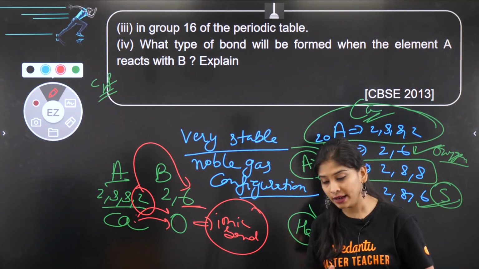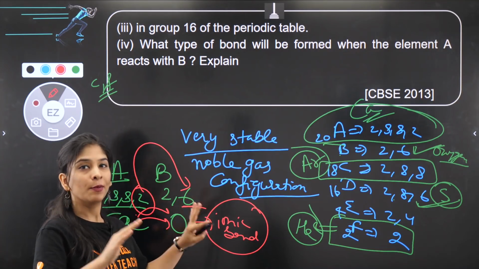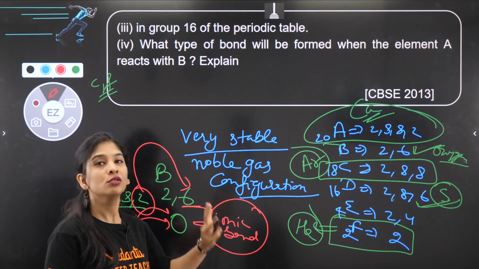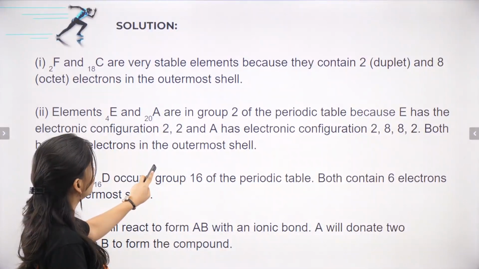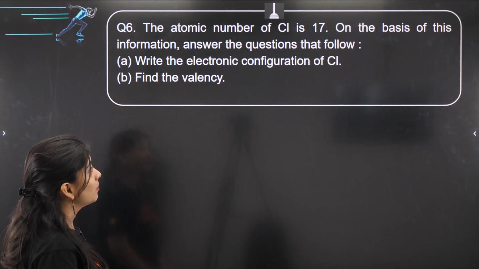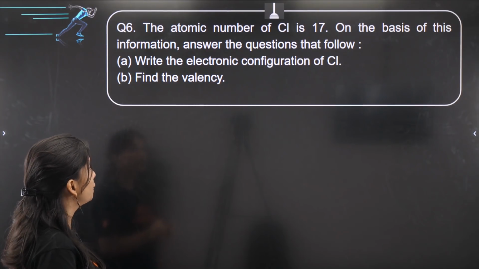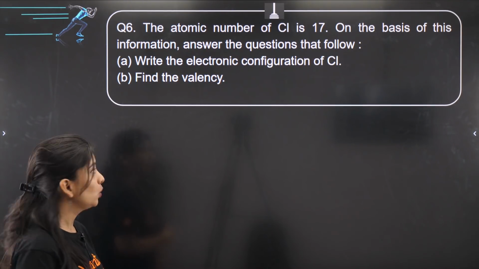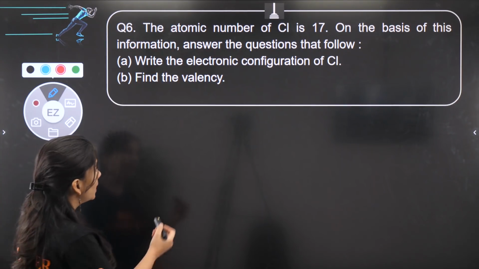Yes, is this clear? Yes. So this question also is super duper clear and easy. This type of question is generally going to come for the exam. Okay? Very nice. Let's move to the next question now. This question is saying the atomic number of chlorine is 17, which we know. On the basis of this information, answer the following question. Write the electronic configuration of chlorine, which is super easy.